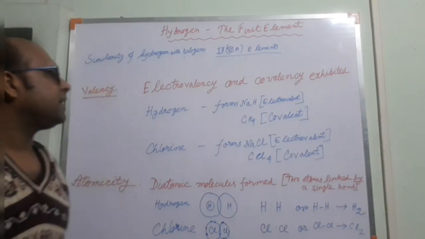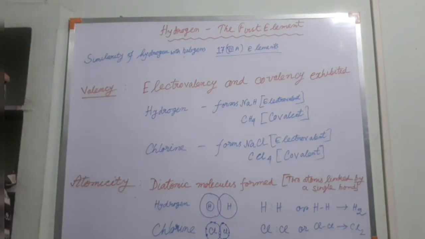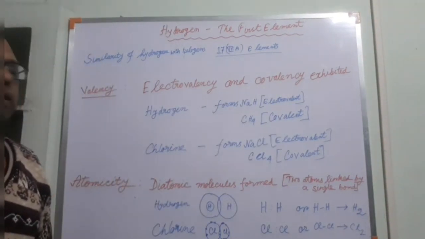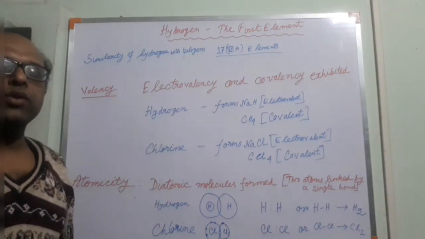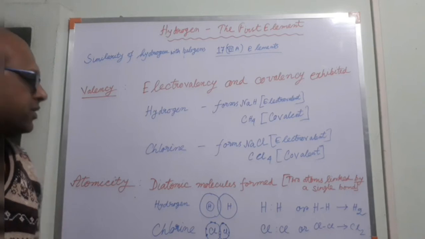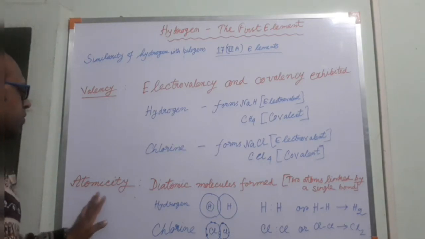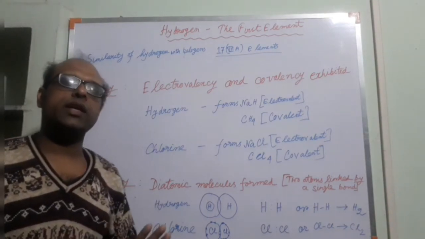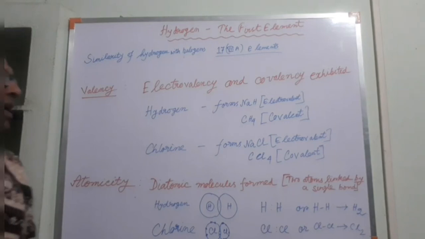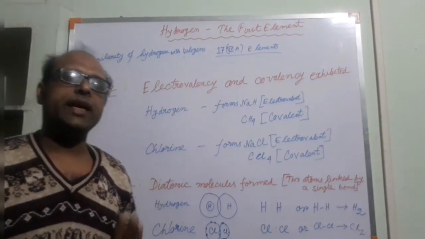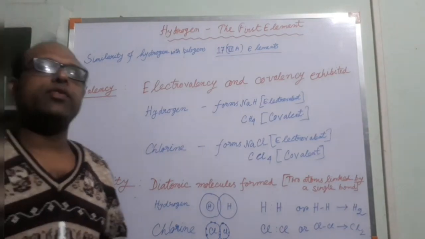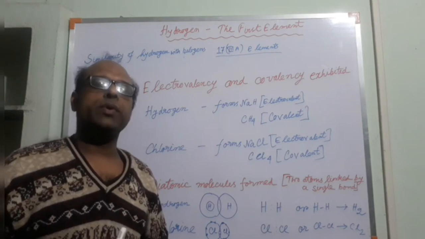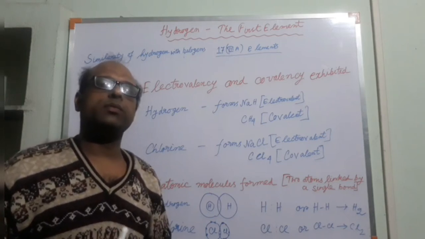So we can see that there are similarities as far as electrovalency and covalency are concerned for hydrogen and halogen elements. Now we will see atomicity. Diatomicity is exhibited by hydrogen and halogen elements. Diatomicity means one molecule of hydrogen is H2. Similarly, fluorine forms a molecule which is F2, chlorine forms Cl2, bromine forms Br2, iodine forms I2.